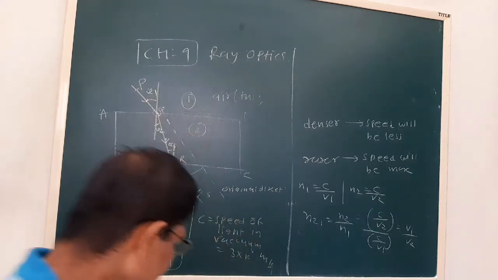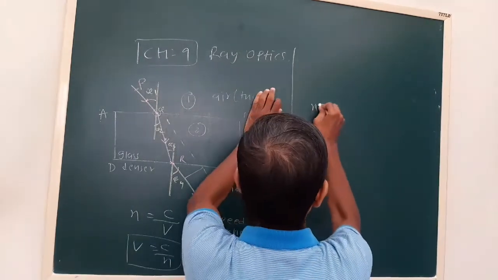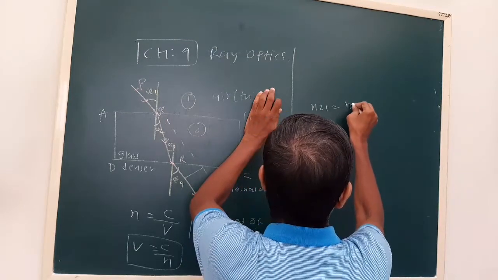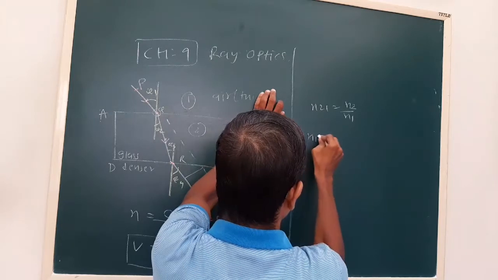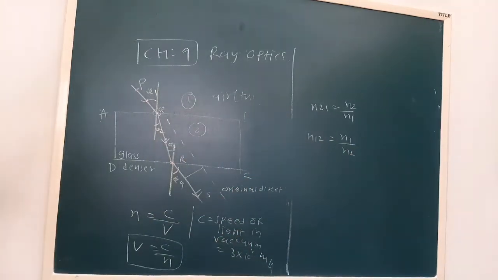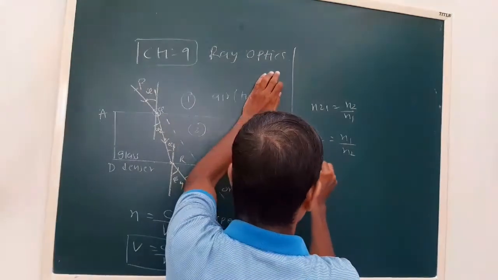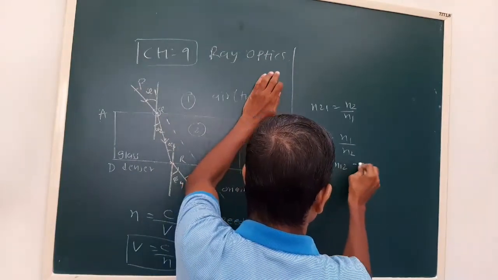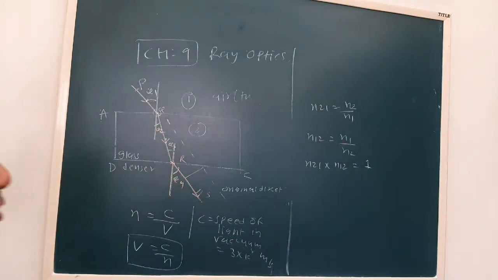Now we have seen n21 is n2 upon n1. Now see what we can write about n12. These are reciprocals of each other, so we can write n21 into n12 is 1, because they are reciprocals.